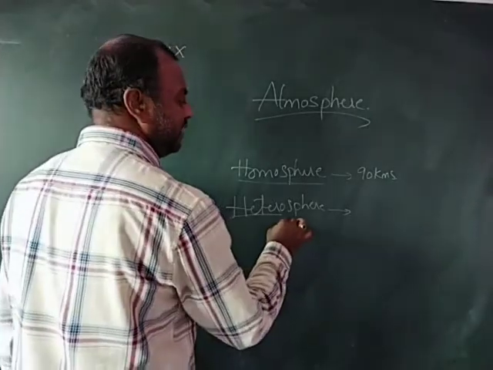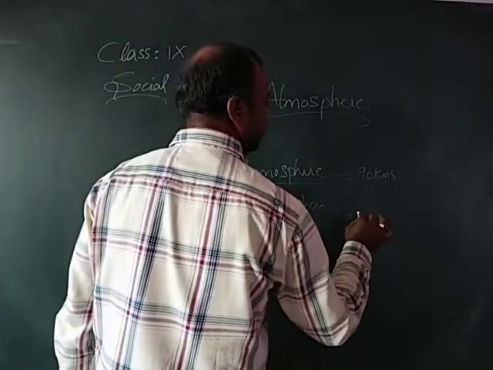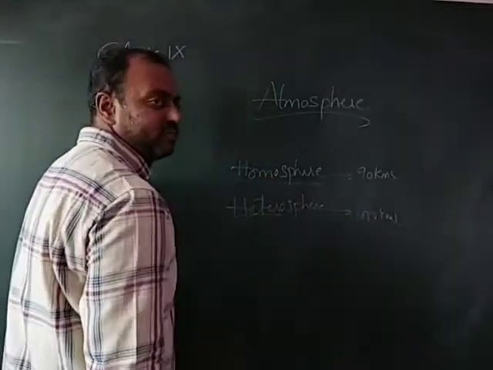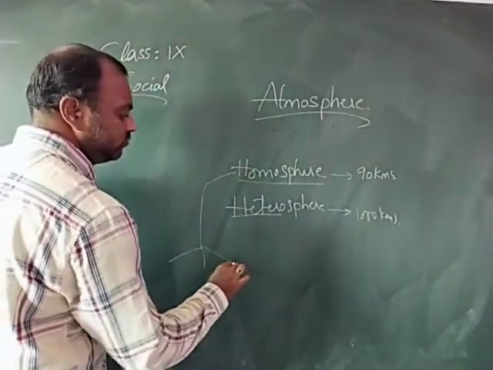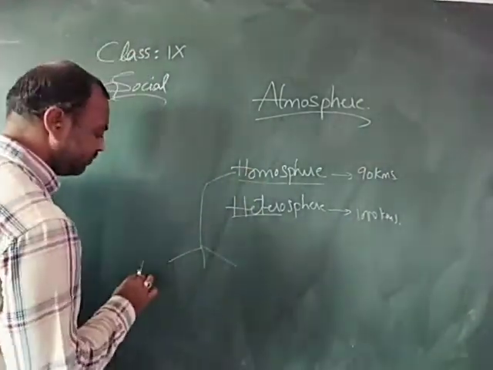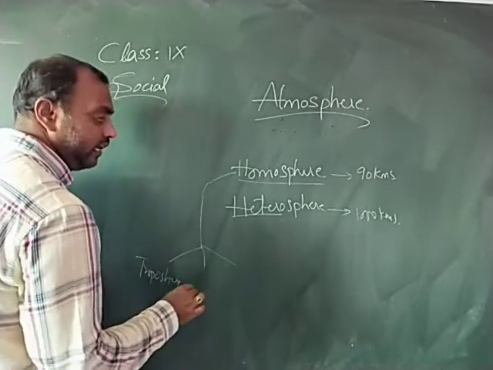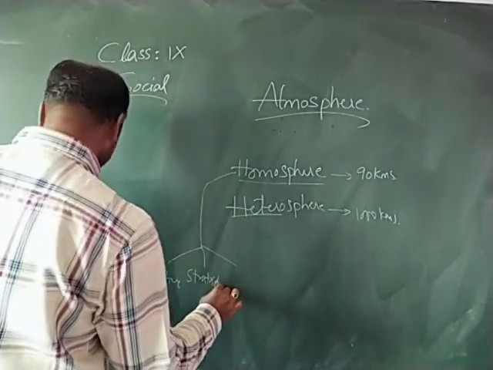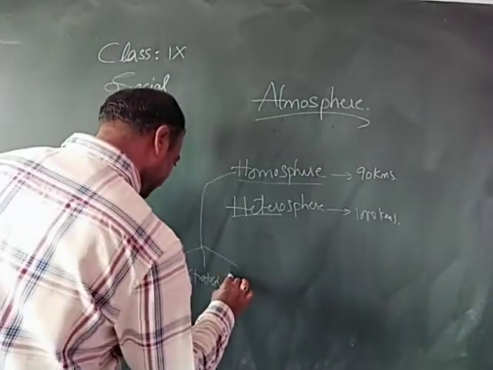So this layer extends from the 90th kilometer to 1000 kilometers. This heterosphere is present there. The homosphere is further divided into three layers. One is the troposphere, the second one is the stratosphere, and the third one is the mesosphere.